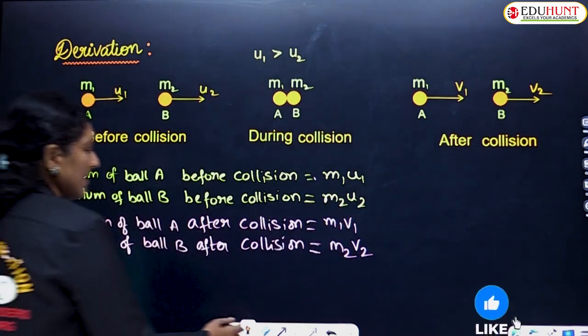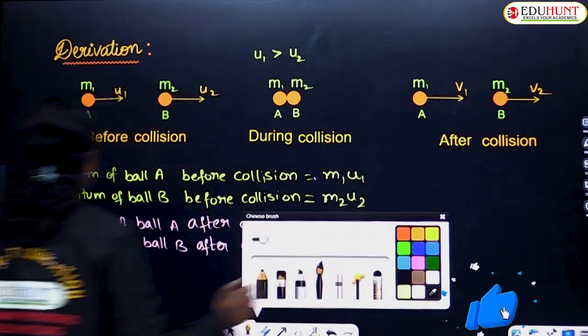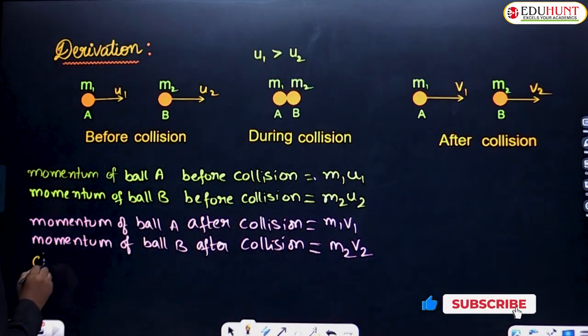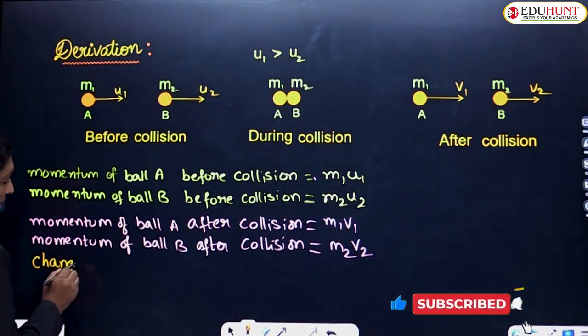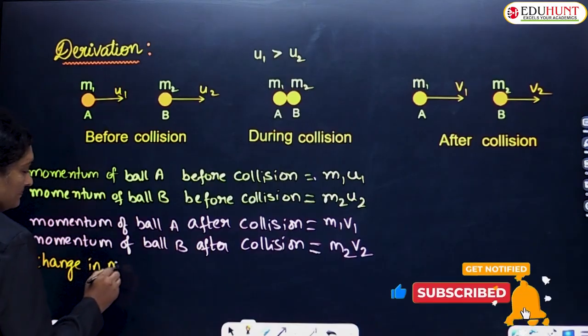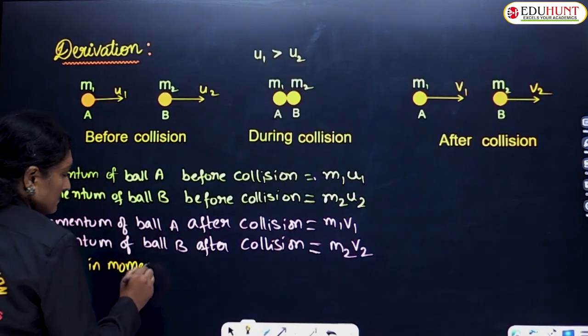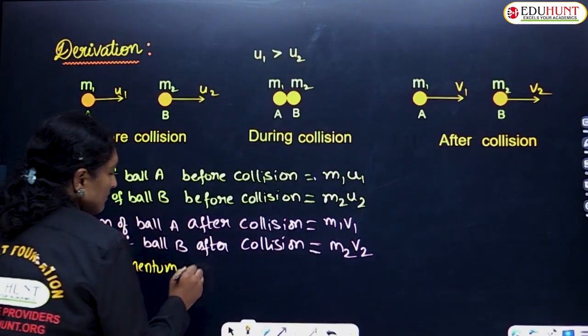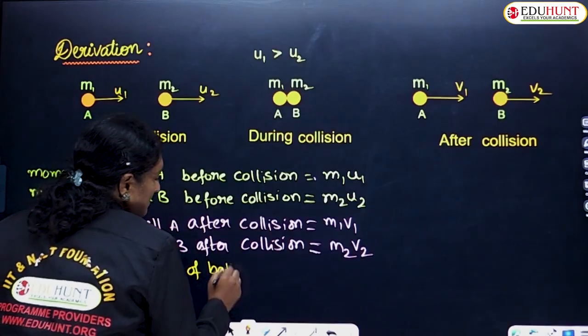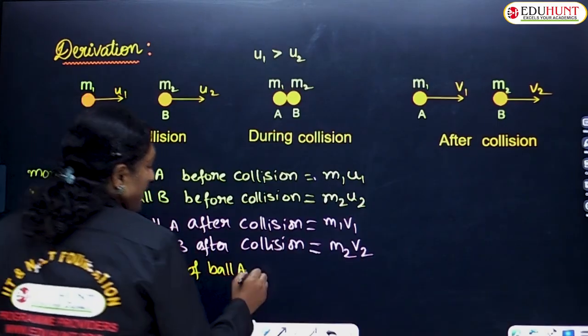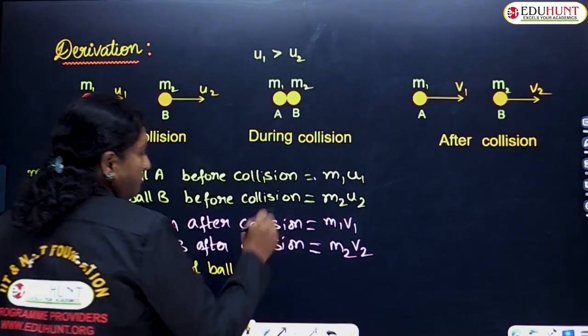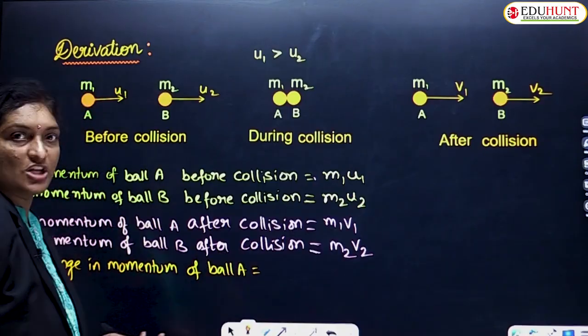Now if you would like to find the change in momentum of the first ball, the change in momentum of ball A, how much is that, children? Final momentum minus initial momentum.